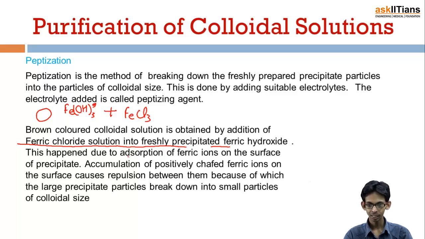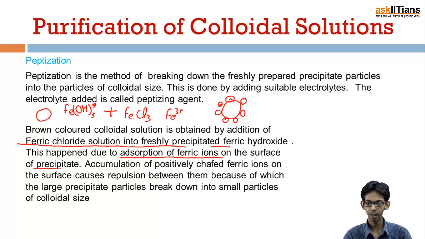What happens is adsorption of ferric ions on the surface of the precipitate. We have Fe(OH)3 precipitate, then we have added FeCl3 which contains Fe3+ ions, and these Fe3+ ions get adsorbed on the surface of the precipitate ferric hydroxide.